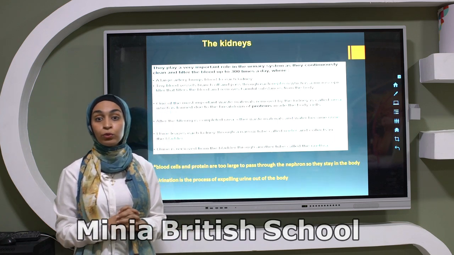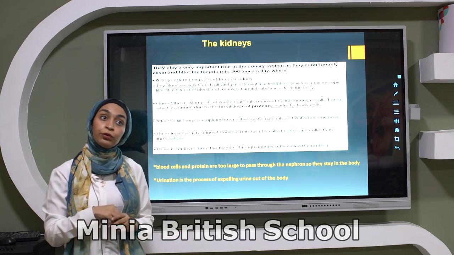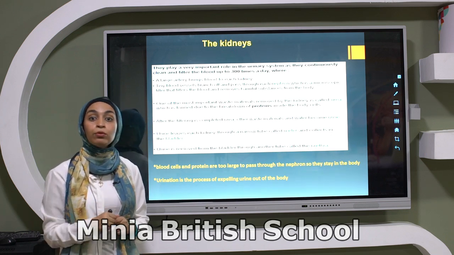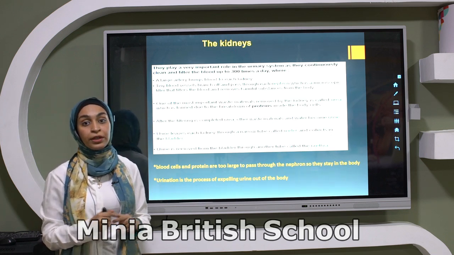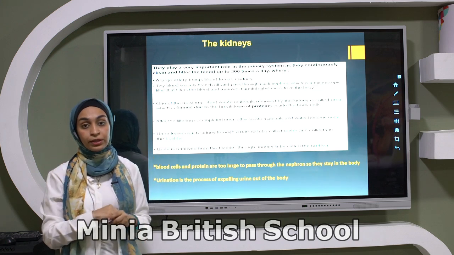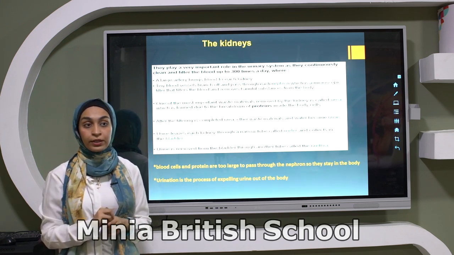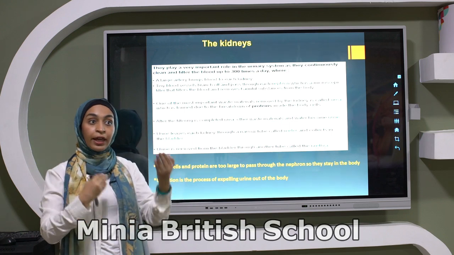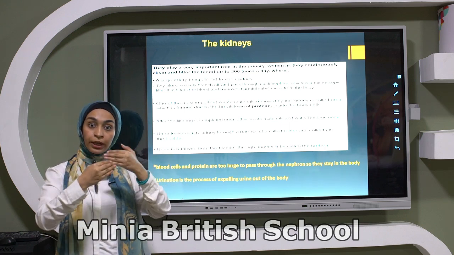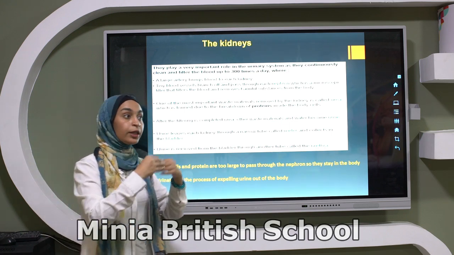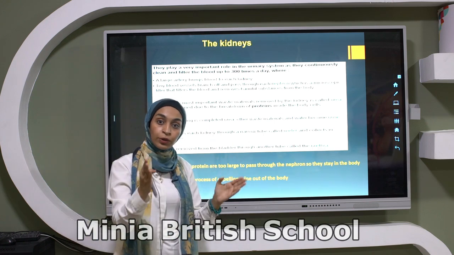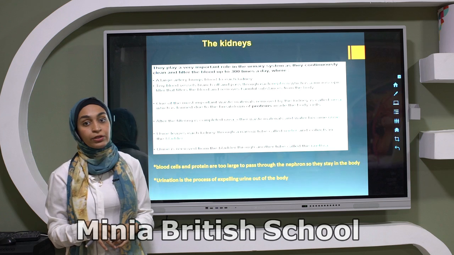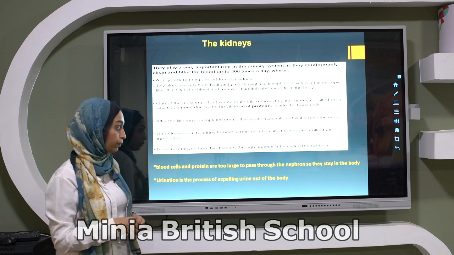What happens to the water? The water inside the nephron is reabsorbed again, most of it, and returns back to the body through the blood vessels, while the excess water that the body doesn't need is collected with the urea and the salt in the nephron, passing the 2 ureters, the urinary bladder, and the urethra until it passes outside of the body.